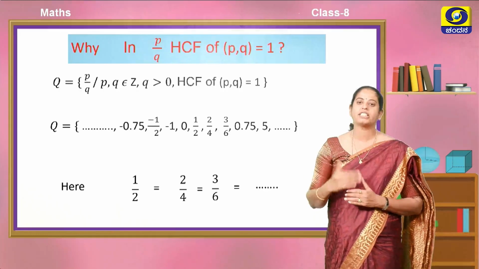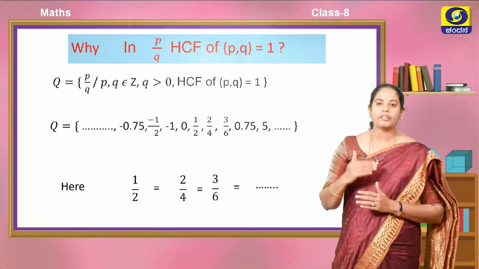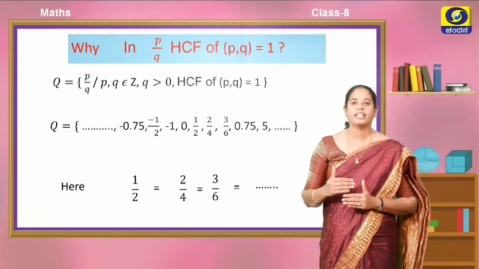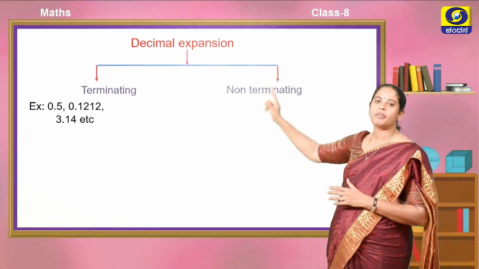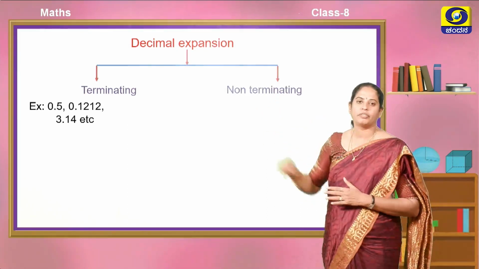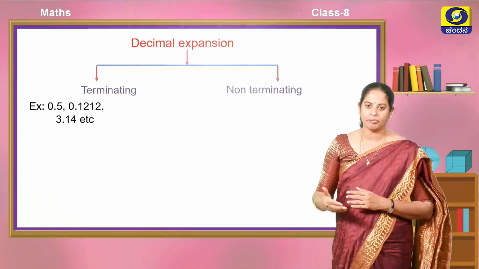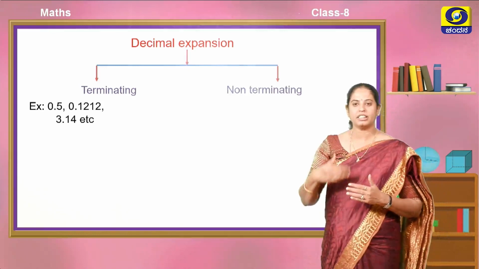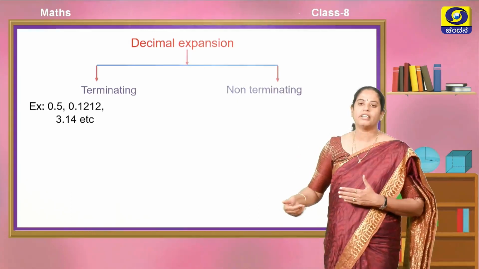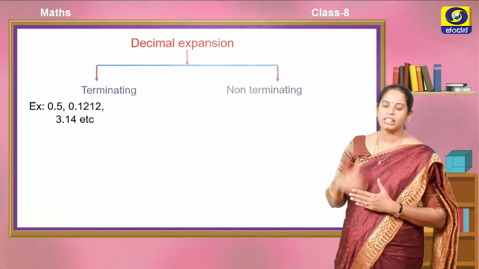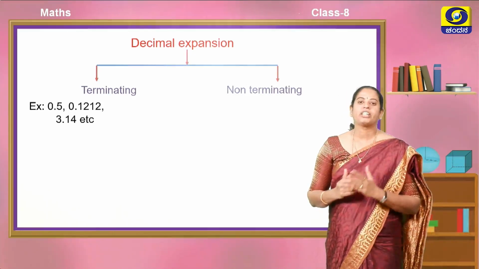In one more way, we say the definition of rational numbers is that rational numbers are terminating and recurring decimals. Then what are terminating decimals? The decimal expansion will be of two forms. One is terminating, another one is non-terminating. Terminating means when we go on dividing a number, either in 1 place or 2 place or in 3 place or in 5 place after the decimal, the division will end and we get the remainder. Those are called terminating decimals. It may take 20 digits after the decimal point, but the division will end.